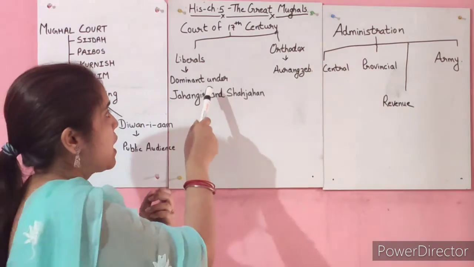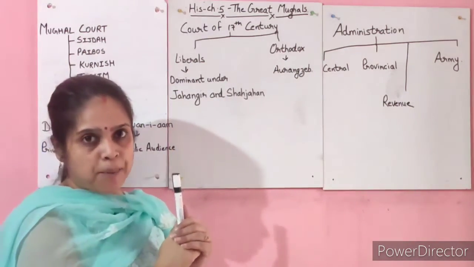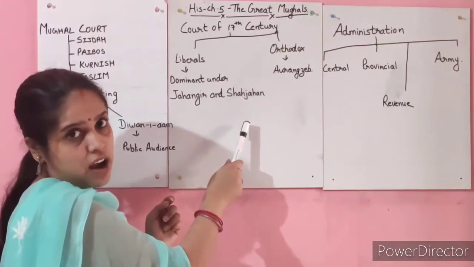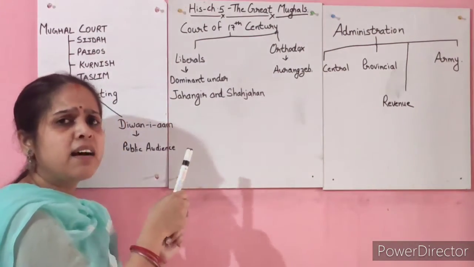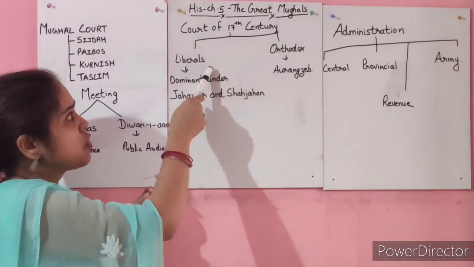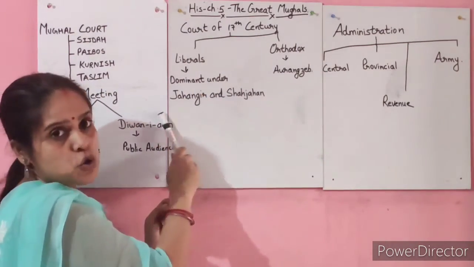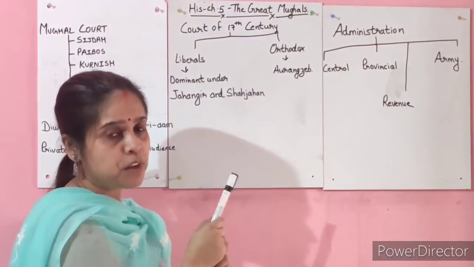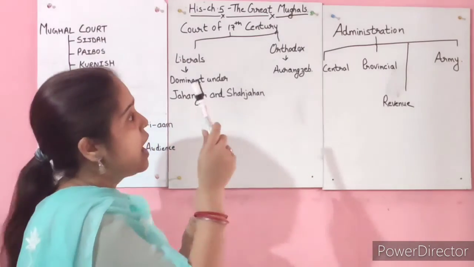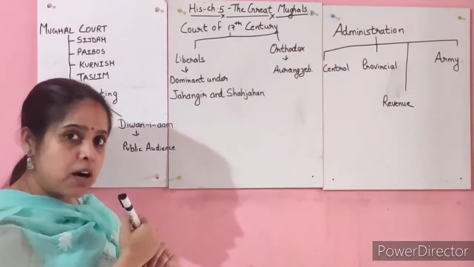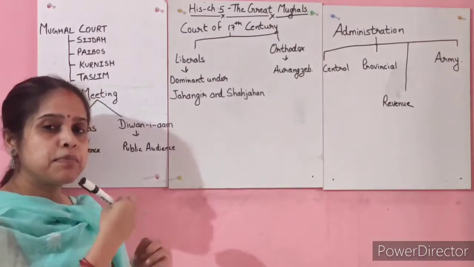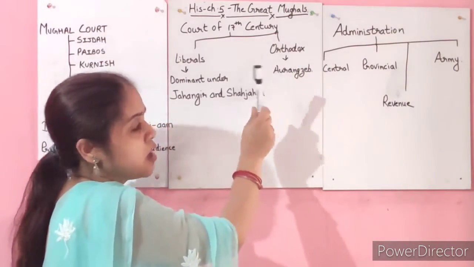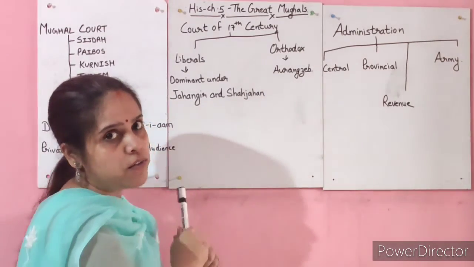Like we have studied about Jahangir and Shah Jahan. They were under the liberals. They were dominant under Jahangir and Shah Jahan, because they both had respect for everybody. So this group was dominant under these two kings. Aurangzeb, I told you, was an orthodox ruler. He was not at all religiously tolerant. And he reintroduced some practices or systems which were abolished by Akbar. So the orthodox group was dominant under the leadership of Aurangzeb.